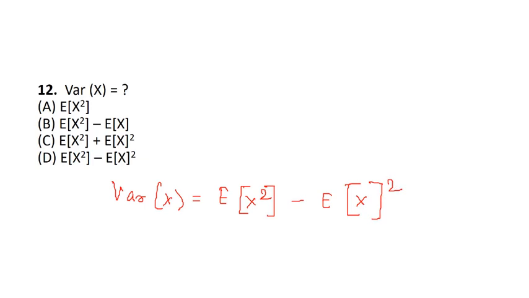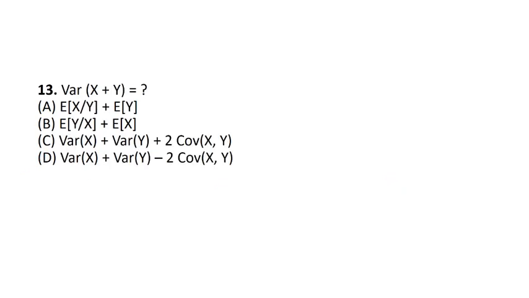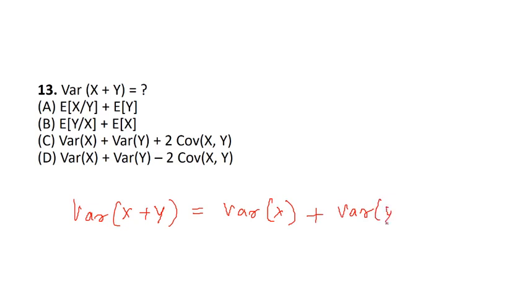So we just have to learn the formula over here, and this is the same with option D. Again, this is a formula based one. VAR x plus y is equal to VAR x plus variance y plus 2 CO, covariance of x, y. Okay, C is the correct answer.